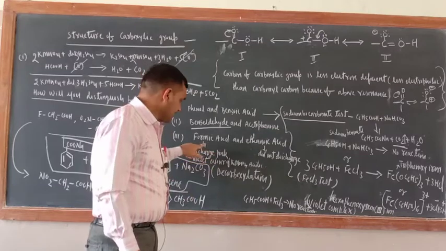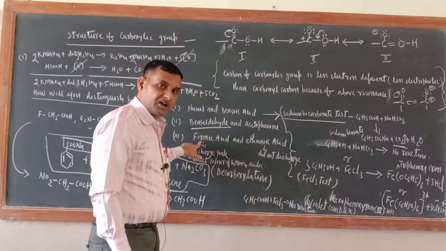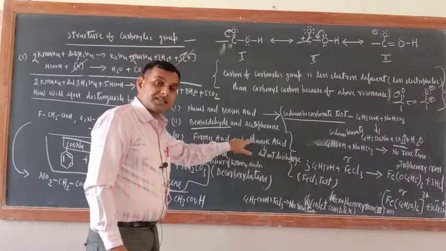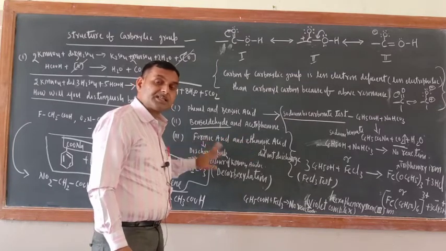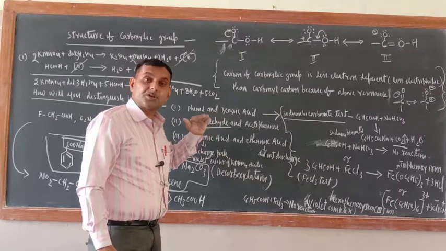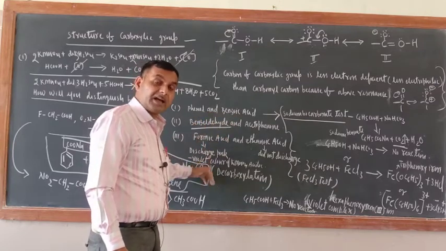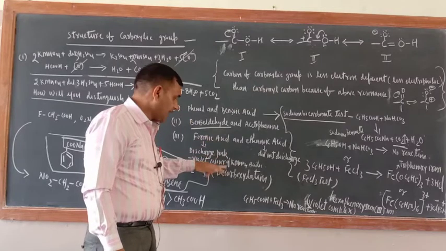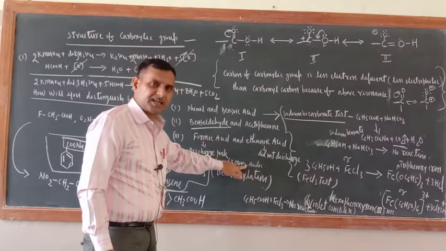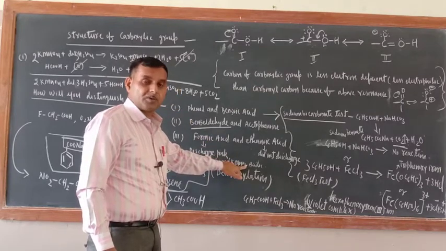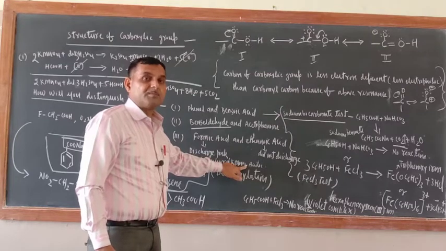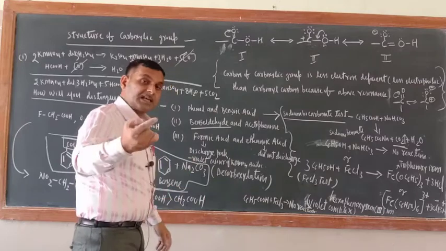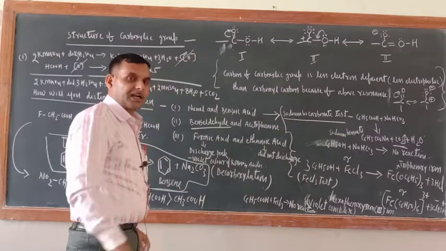But formic acid, just see, HCOOH is there, CH3 group is not there. So as compared to ethanoic acid, formic acid is a strong reducing agent. That is why it is reducing the acidified KMnO4 solution, means it is reacting with acidified KMnO4 solution, hence discharging the pink violet color of KMnO4.